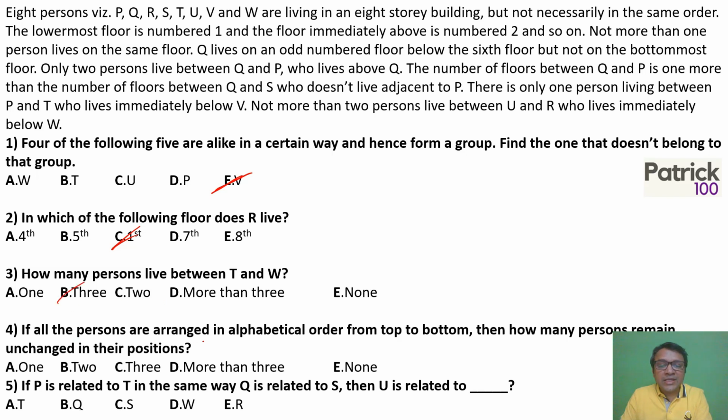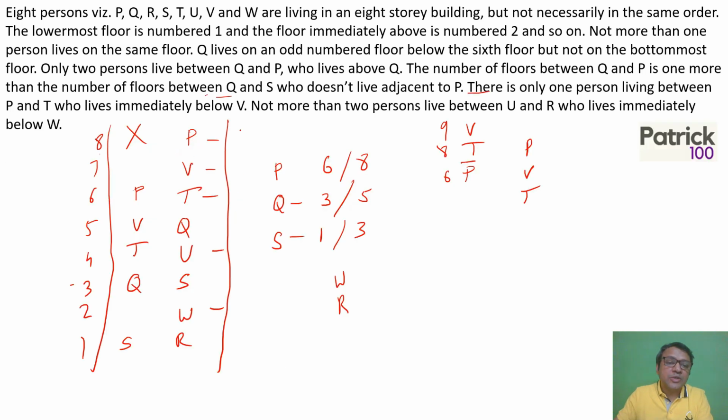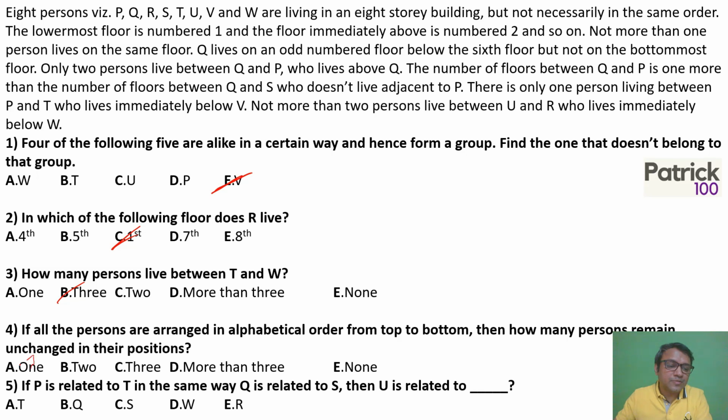If all the persons are arranged in alphabetical order from top to bottom, then how many persons are unchanged in their position? We're looking at top to bottom alphabetical position. Which means it'll be starting with P, Q, R, S, T, U, V, and W. You can make out only P is in the same position. None of the others are in the same position. So you get 1 as the answer.